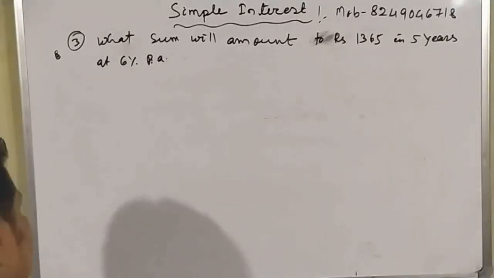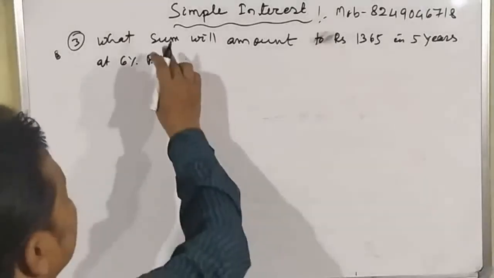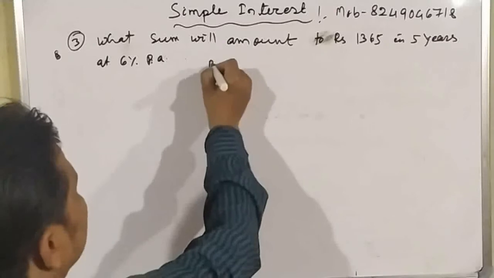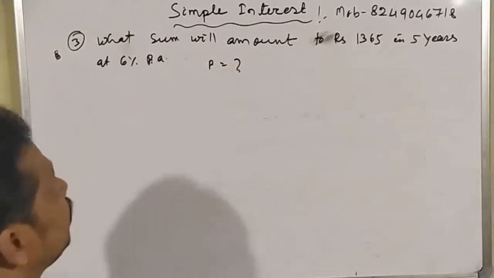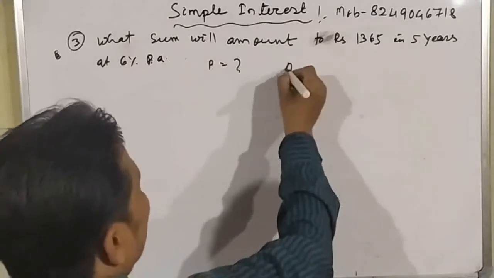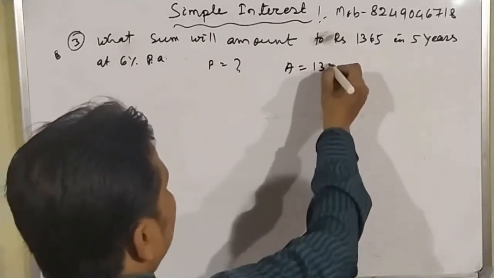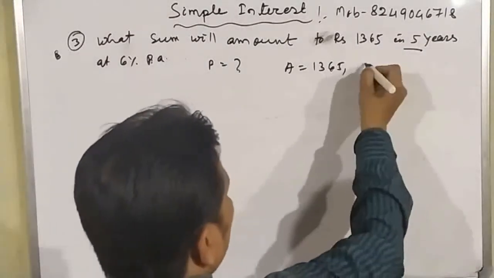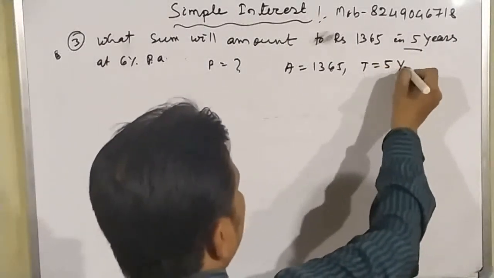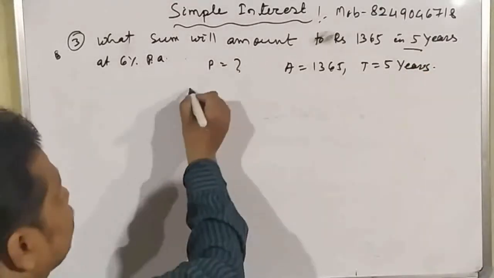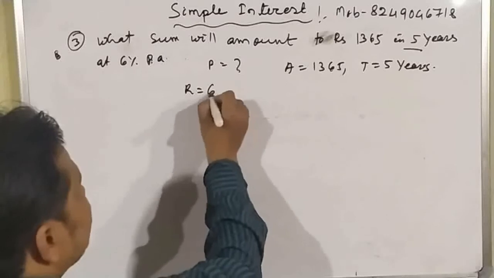Okay, student. In this question, what is given? What sum will amount? That means the sum is not given, that means the principal is not given. Now, amount to rupees 1365, that means the amount is given, 1365, and time is given, 5 years. So time equals 5 years. And at 6% per annum, that means R is given as 6%.